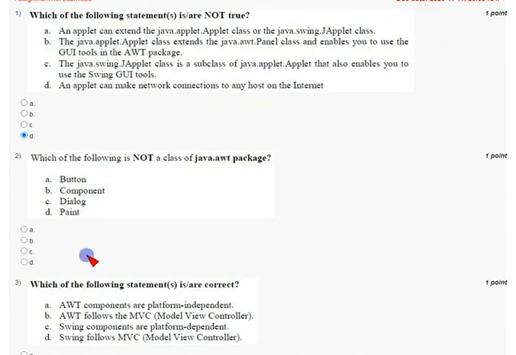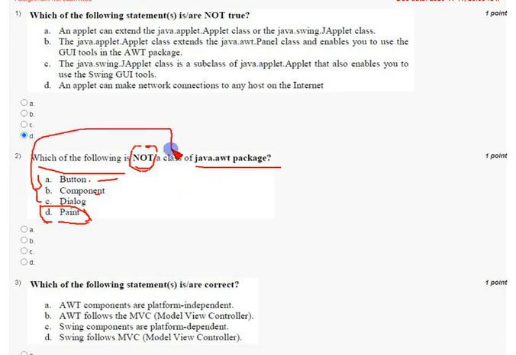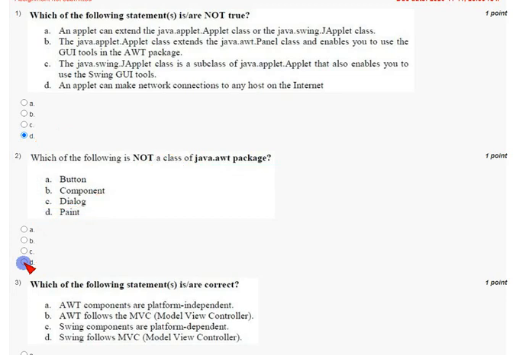And coming to second question, which of the following is not a class of java.awt package? So the answer for this is option D, paint, because button, component and dialog, all these three are classes of java.awt package, but this is not a class. So mark option D as correct answer for second question.